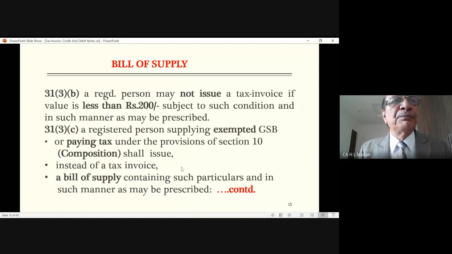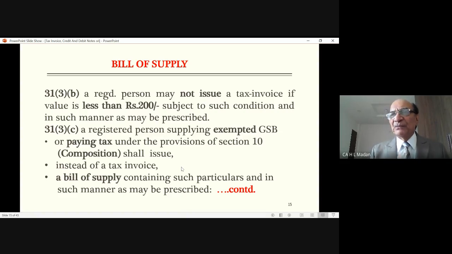Because the public wanted to know from the government, okay, sir, if somebody comes to my shop, he makes purchase of 25 rupees, 30 rupees, means less than 200 rupees, am I supposed to issue tax invoice? The government said, okay, if it is less than 200 rupees, you may not issue the tax invoice. May not issue.